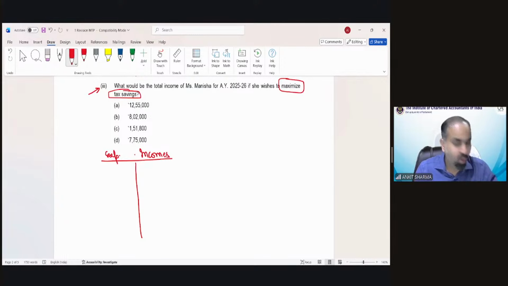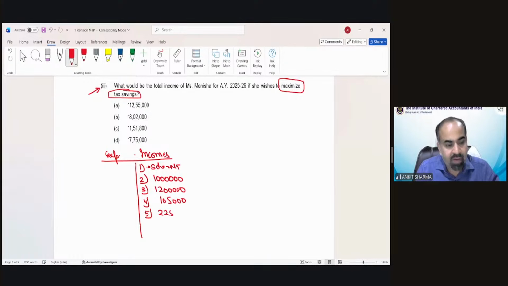So point number 1 was scholarship income. Scholarship is non-taxable. Point number 2 was gross receipt for exhibition, that is 10 lakh rupees, that is going to be taxed in her hands. Then 12 lakh rupees, point number 3. Everything is going to be taxed because she had the status of resident and ordinarily resident. Then 1,05,000 receipt. Then as per point number 5, 2,25,000 receipt.